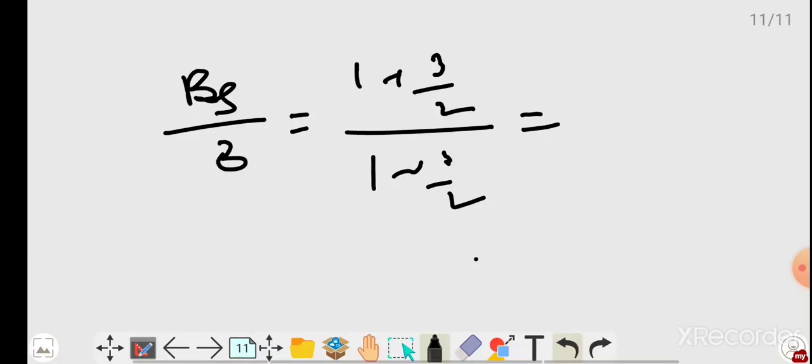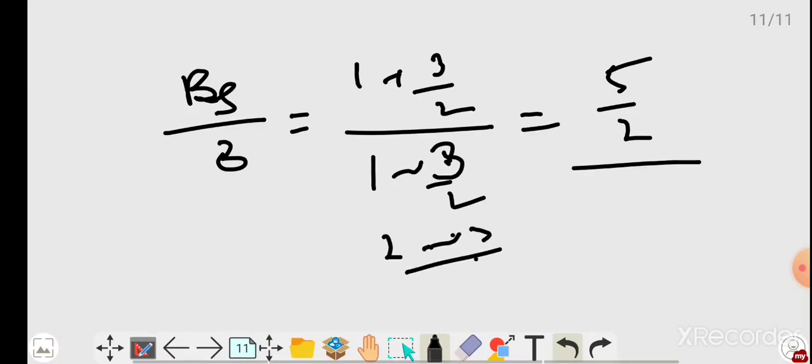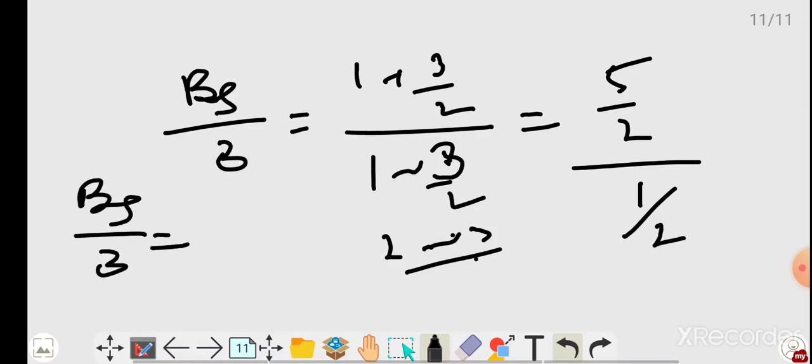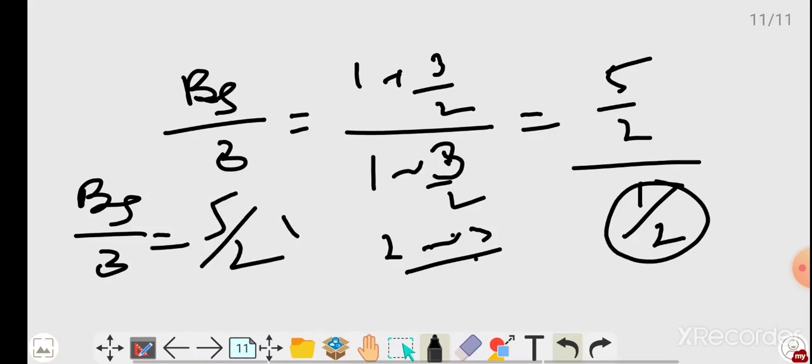Here 2 plus 3 is 5 by 2 I can take. For the difference, 2 minus 3 means 1, so it is 1 by 2 downside. So boat speed by 3 equals 5 by 2 divided by 1 by 2, so it becomes 5 by 2 times 2 by 1.